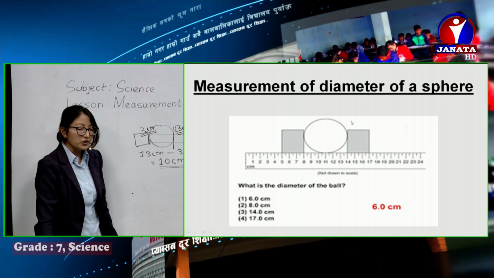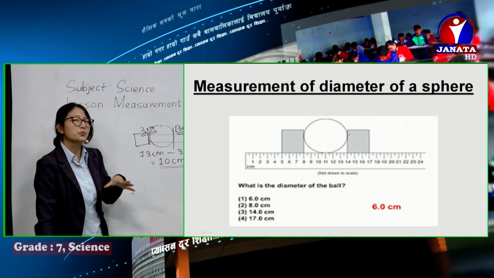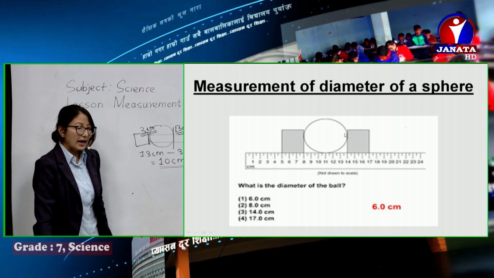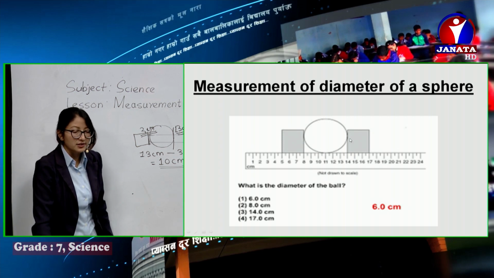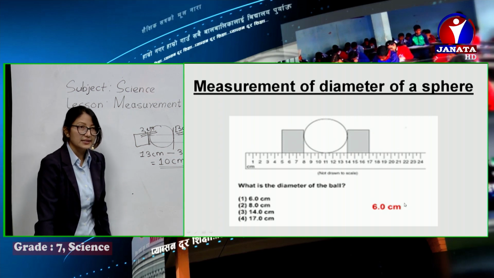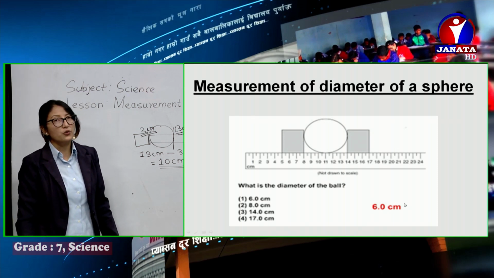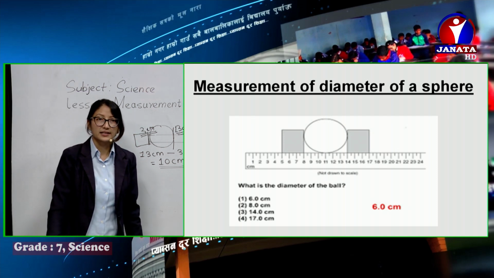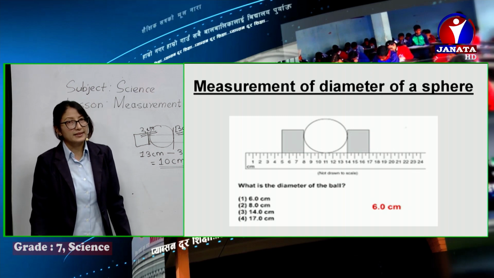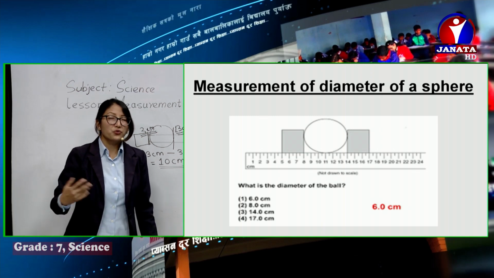Another block we keep in proper position without moving it, and on the next side it's lying at 14 centimeters. So when we deduct 14 minus 8, the diameter of this spherical object is 6 centimeters. This is how we can measure the length of spherical objects or various other objects.